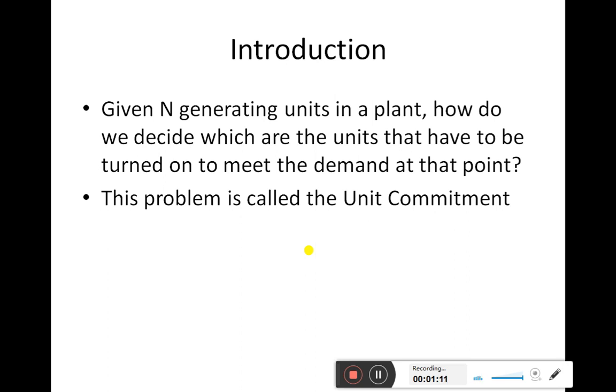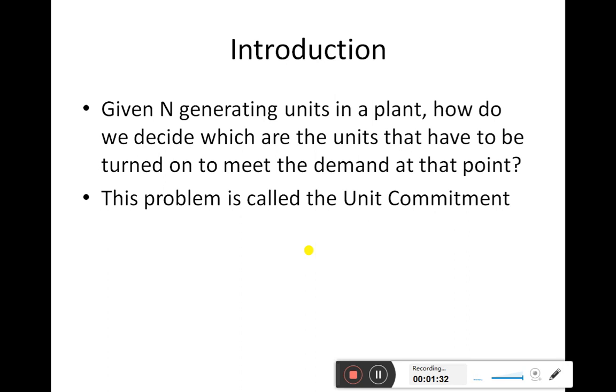If the generation taking place at any instant is more than the requirement, then it is simply wastage of the generated power, as we cannot store it. So as much as is required by the load, only that much must be generated at any instant of time.